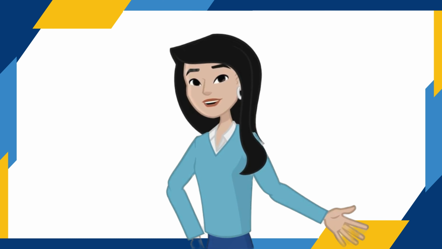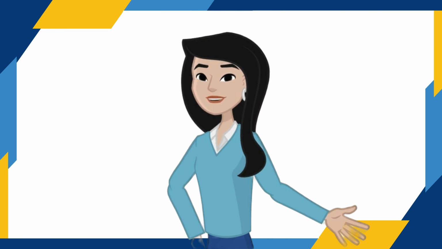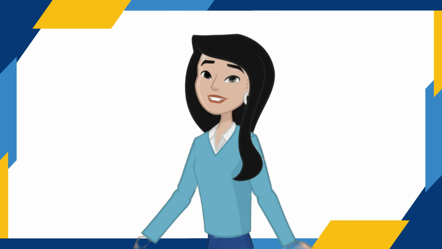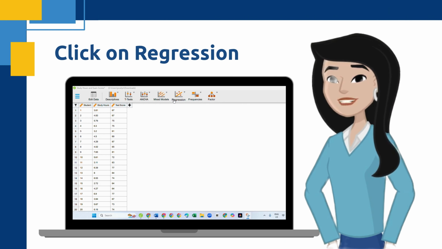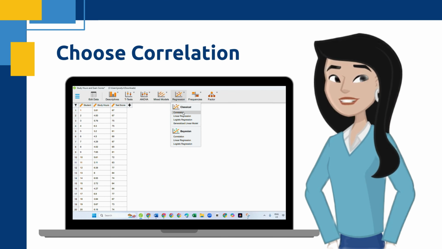Awesome! Now that we've explored the descriptive stats of study hours and test scores, let's move on and test if there's a real relationship between them. First, go to the top menu, click on regression, and then choose correlation.